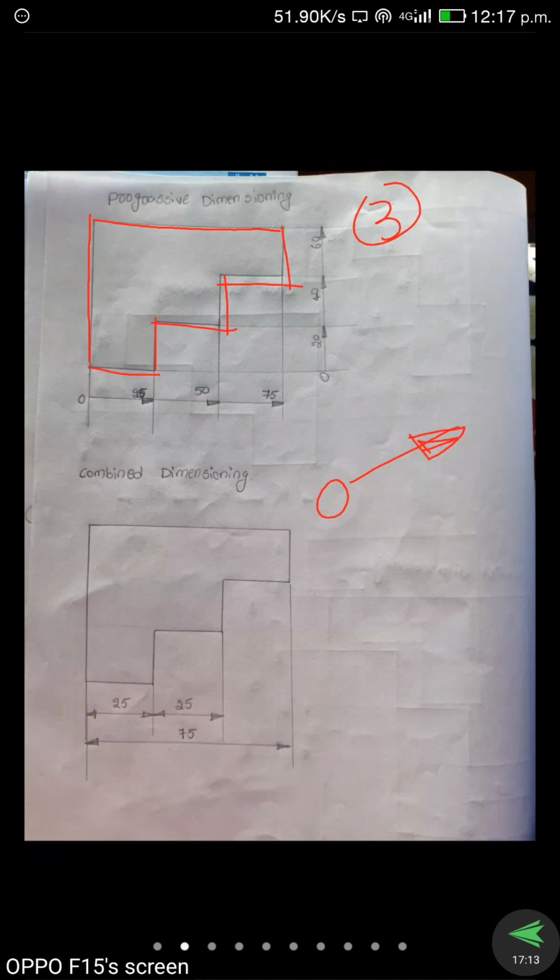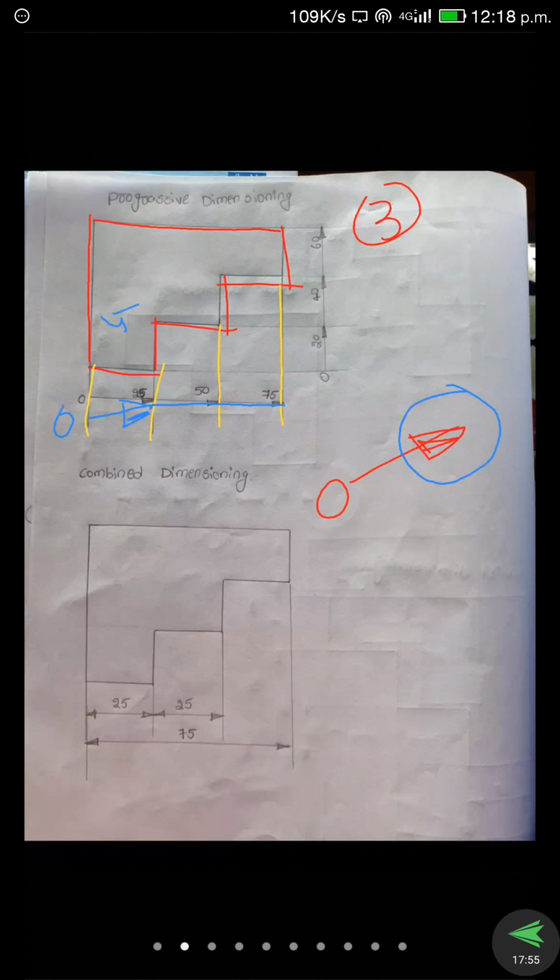Okay, so now we draw the extension lines. Now we draw the dimension line. One continuous straight line, but here only one side of the arrowhead is there. Progressive is nothing but only one side of the arrowhead, and it starts from zero value. Okay, and the dimension values are adding. See here it is starting from zero value with only one side of the arrowhead, and next, how much dimension is there? 25.